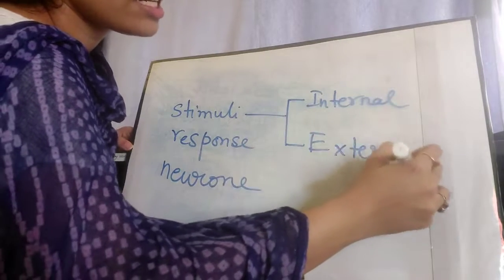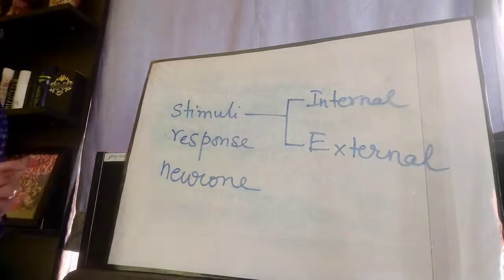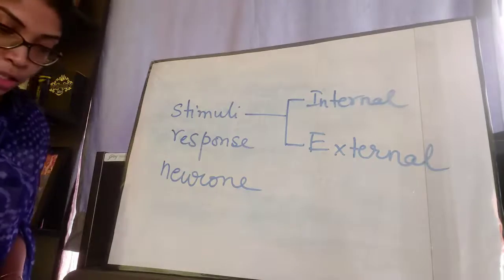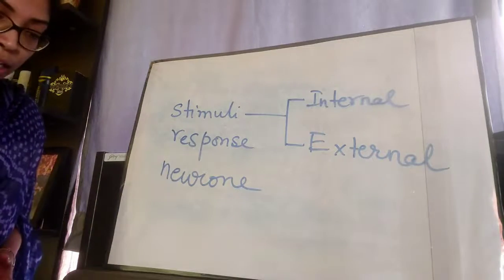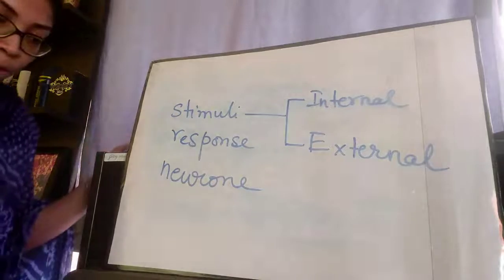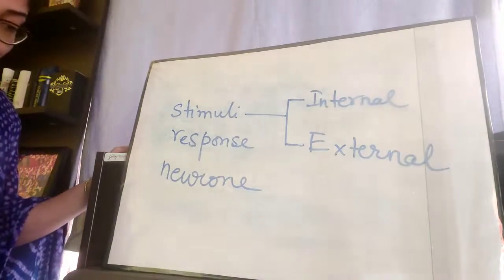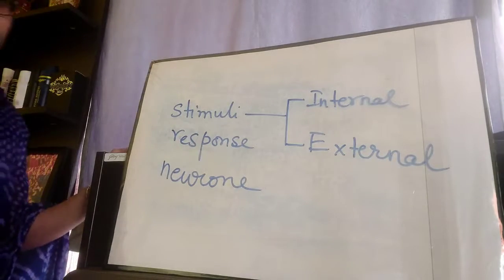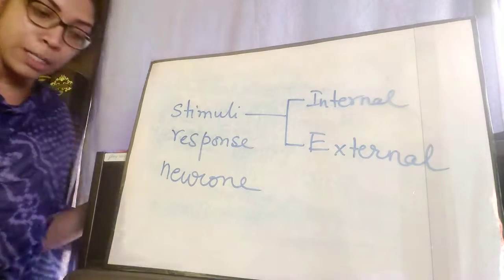So what is the internal stimuli? See, there are two types of stimuli that affect the body, external stimulus and internal stimulus. First, they're talking about the external stimuli, which are changes to conditions outside the body. For example, your body's response to changes in light and temperature and to danger. So I have given you the change in temperature and light.